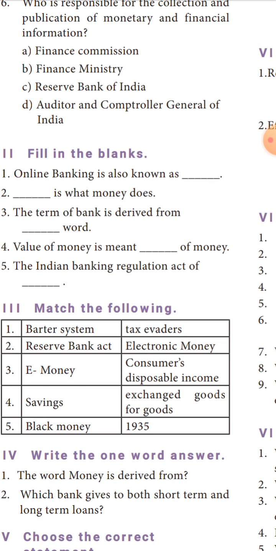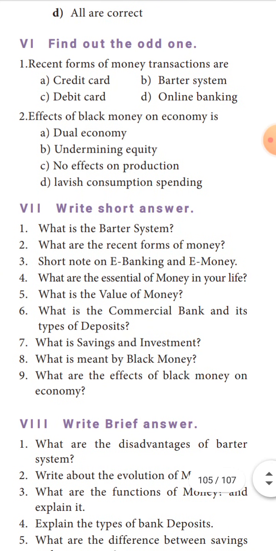E-money, electronic money, savings, consumer disposable income, black money, tax evaders. We already know that short answer. Yesterday I taught what is barter system and what are the recent forms of money.